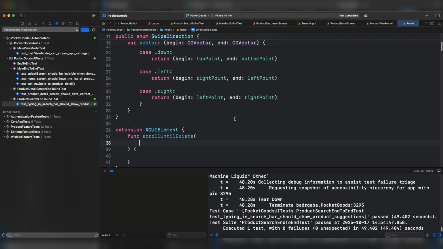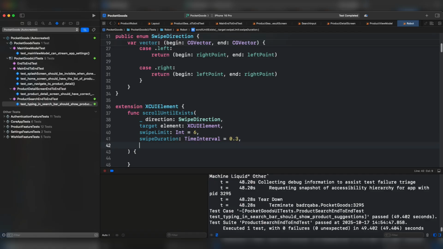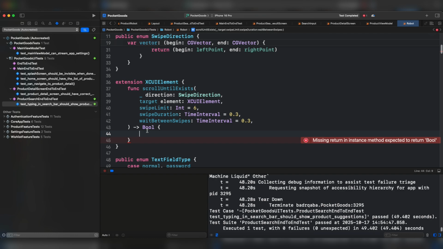Just an overview of this scroll until exists. It scrolls or swipes inside a scrollable container until a target element exists, or the maximum number of swipes, in other words the swipe limit, is reached. We need the swipe direction, the target element, the existence of the element, or having reached the maximum swipe limit. Let's define the swipe duration and the timeout between swipes. Let's add a Boolean for the return type. First things first, we have to assert that this element exists, which is the current element this function is going to be applied to. Let's pass the error message here.